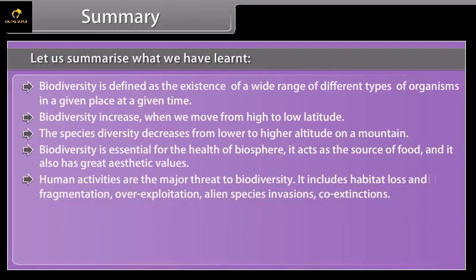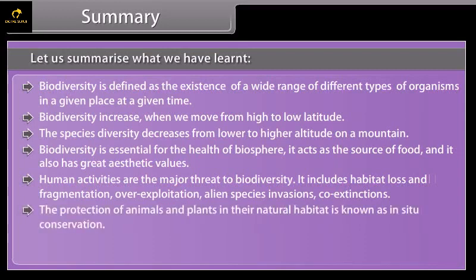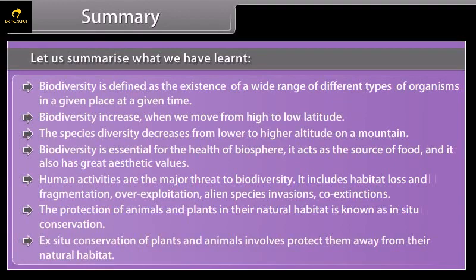Human activities are the major threat to biodiversity. They include habitat loss and fragmentation, over-exploitation, alien species invasions, and co-extinctions. The protection of animals and plants in their natural habitat is known as in situ conservation. Ex situ conservation of plants and animals involves protecting them away from their natural habitat.